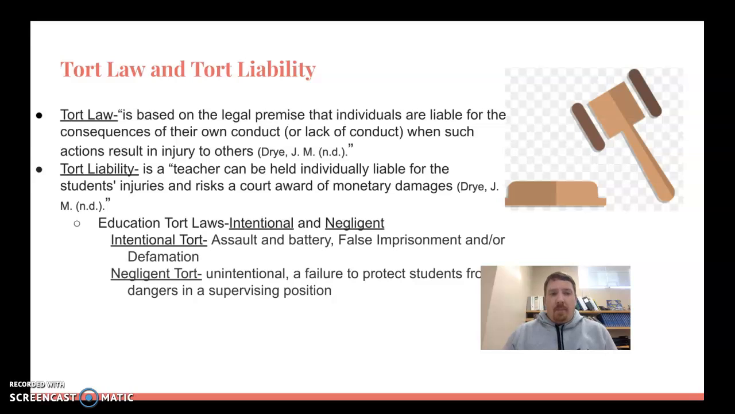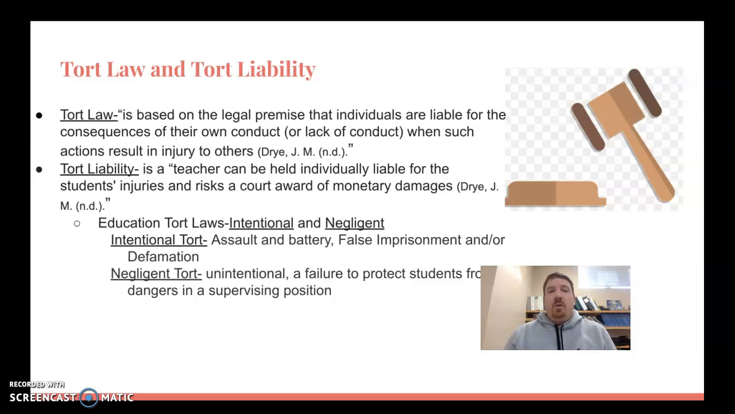Tort law and tort liability. Tort law is based on the legal premise that individuals are liable for the consequences of their own conduct or lack of conduct when such actions result in injury to others. Tort liability means a teacher can be held individually liable for a student's injuries and risk a court award of monetary damages. There are two types of educational tort law, intentional and negligent.